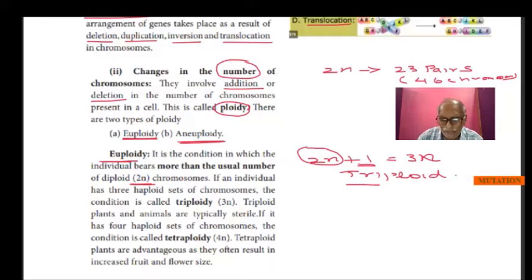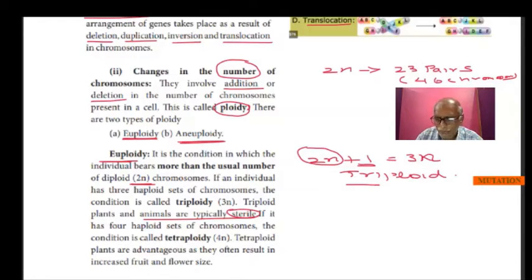We call this condition a triploid. Normally triploids in animals and plants are sterile and cannot produce the next generation. If it is a flower, it cannot produce either an anther or an ovule. In animals, it will not produce young ones.